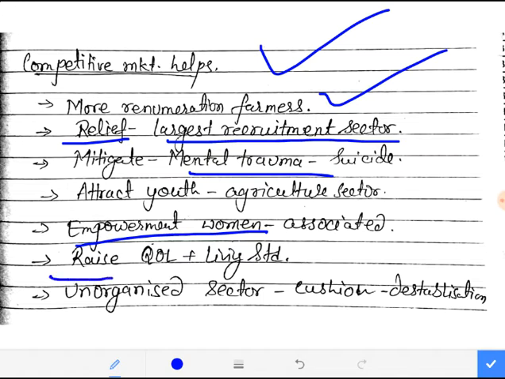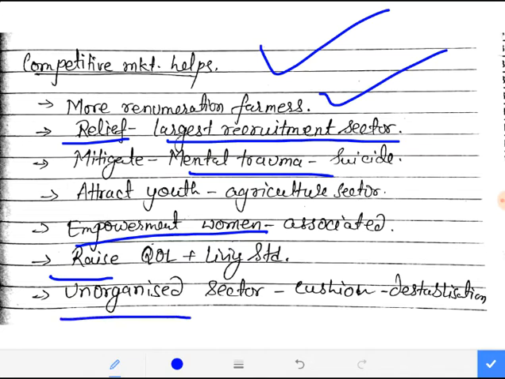Next, it will also lead to a rise in the quality of life as well as the living standard of people, especially the farmer section, all right, because they will of course be getting more remuneration and more money. So in the social characteristics where they are lagging, they can move forward, I mean to say that.